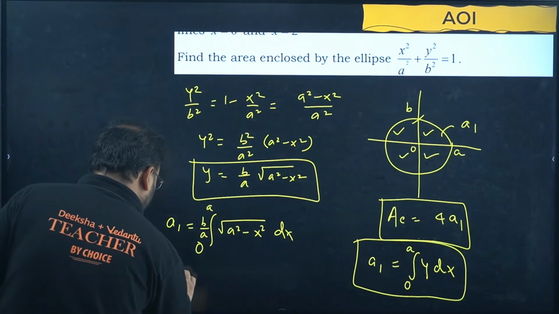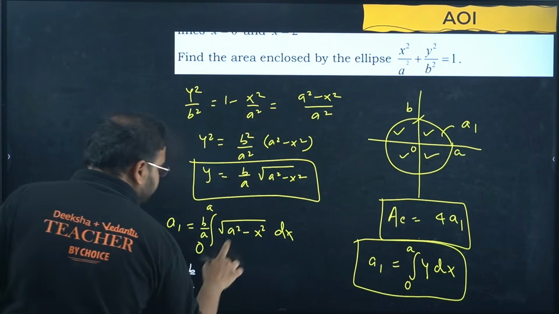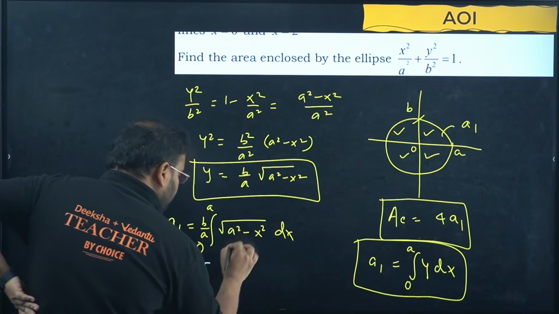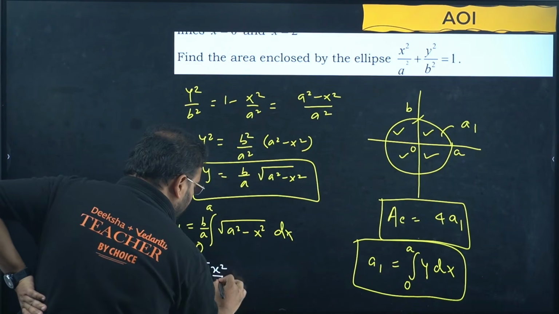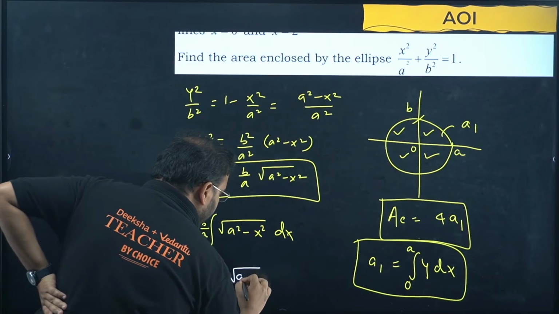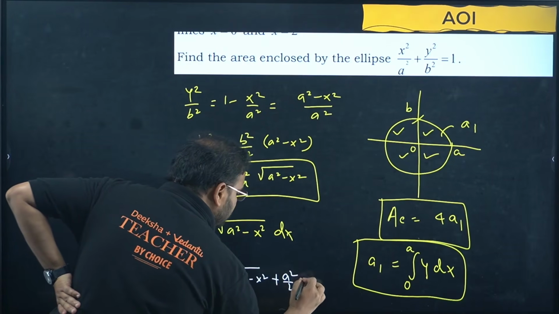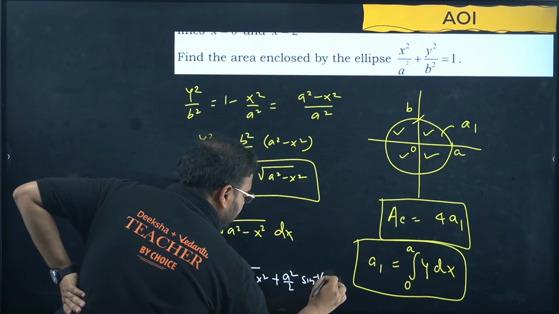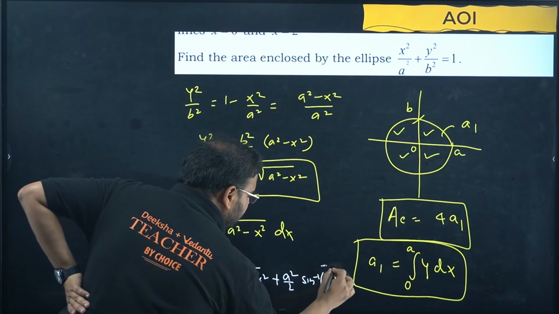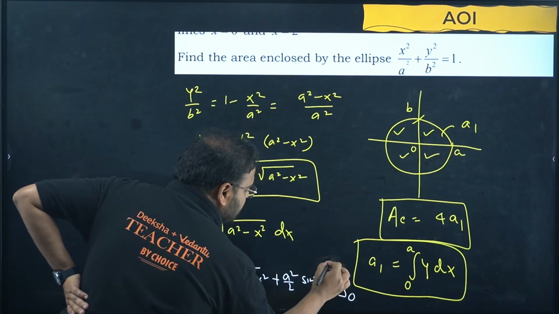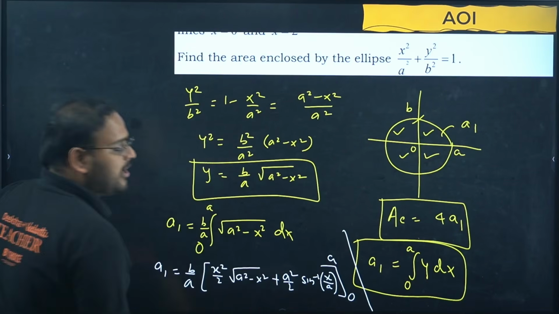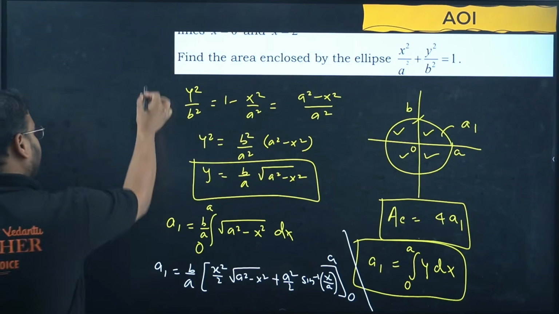So b by a integrated, we'll have x by 2 into the same root repeats, plus a square by 2 and sine inverse of x by a. The limit of x is from 0 to a.